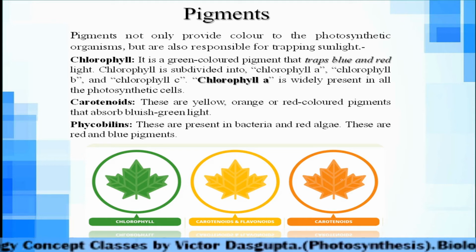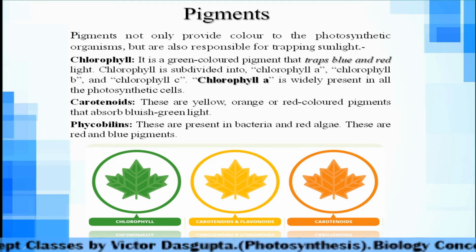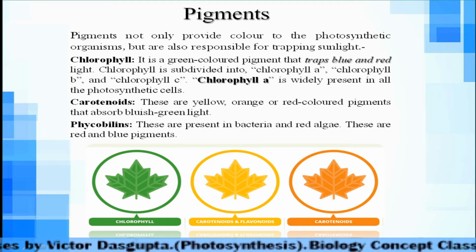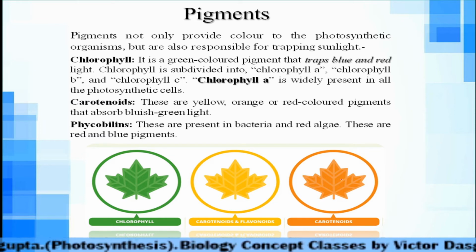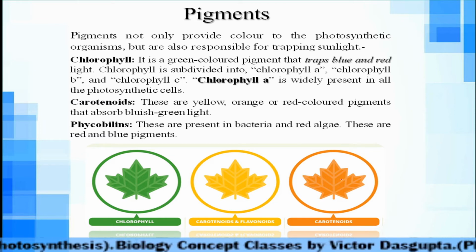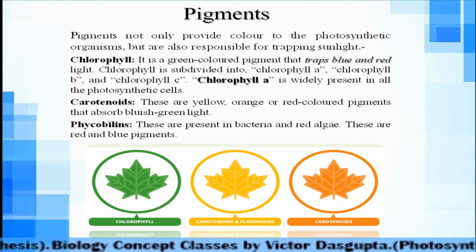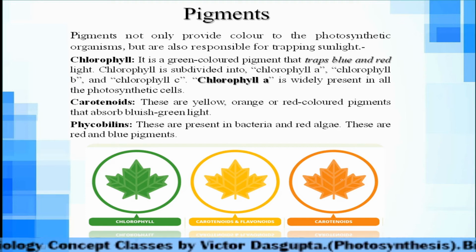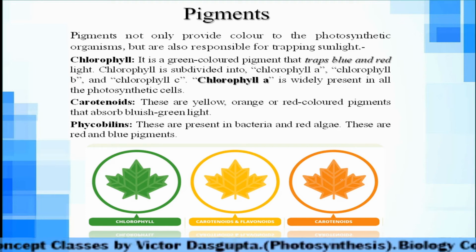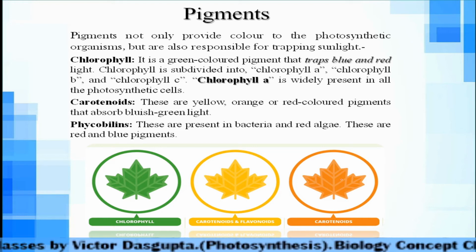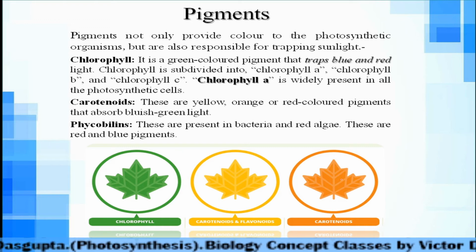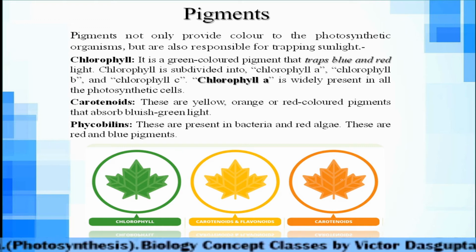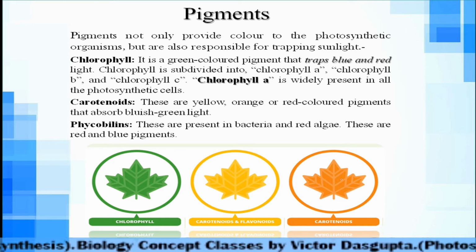You can see carotenoids, carrots, as you know, the term came from carrots. That is why you can see carotenoids, orange color. Then carotenoids and flavonoids, these are the yellow color pigments, and phycobilins, in red algae, sometimes they are red color. Okay, so what is the major purpose of these pigments? These pigments are very much important for the trapping of sunlight.